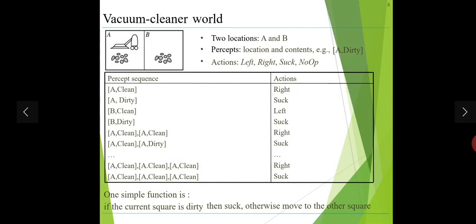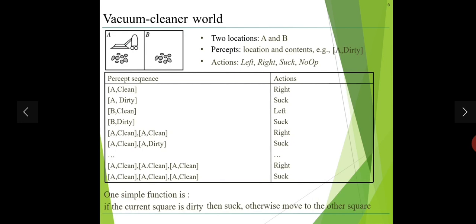Now, one example we are taking to understand this is the vacuum cleaner. There are two locations, A and B. So what are the percepts here? Location and content. For example, location A, comma, dirty; this is the content. The actions we can perform are going left, going right, sucking up the dirt, and no operation. What is the percept sequence?